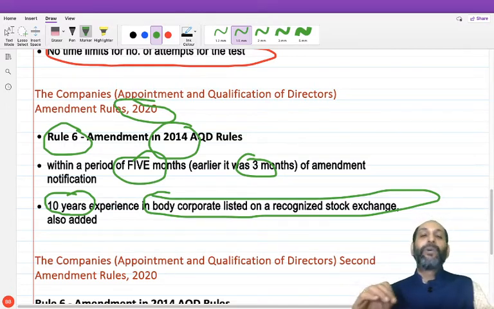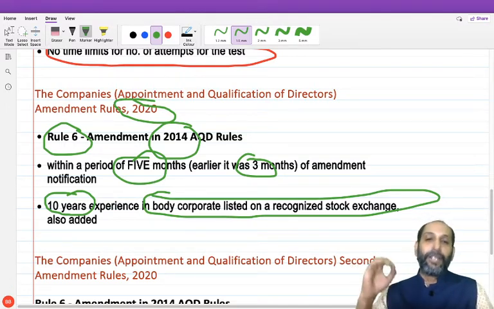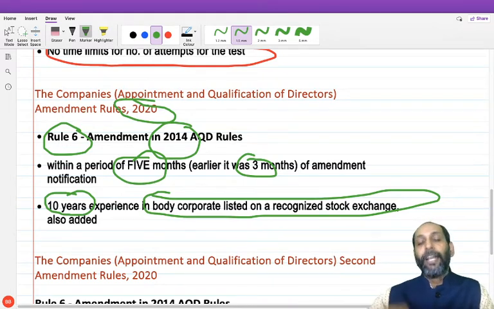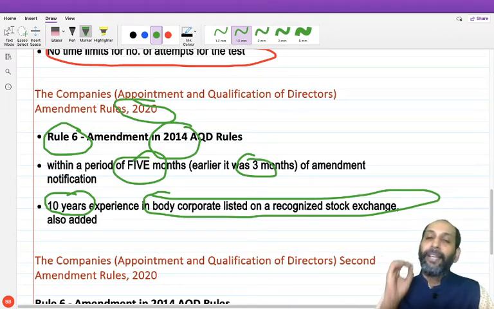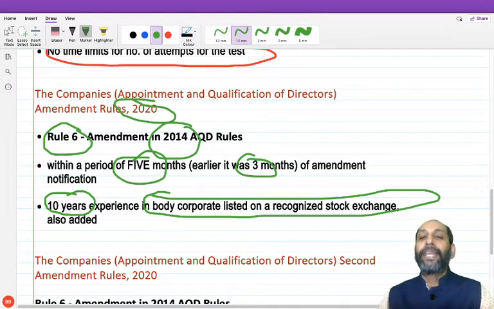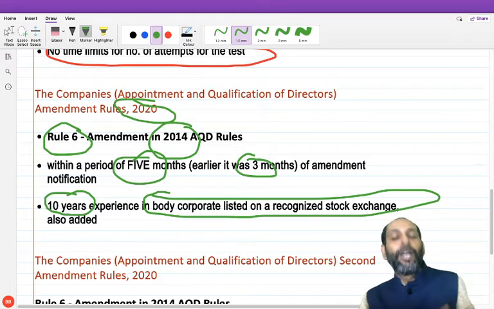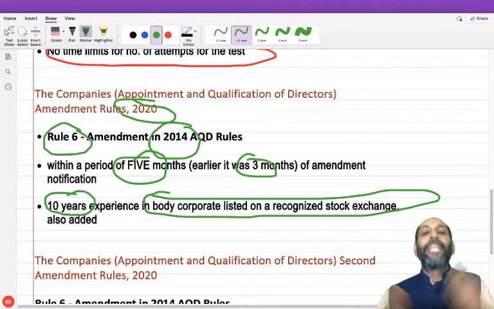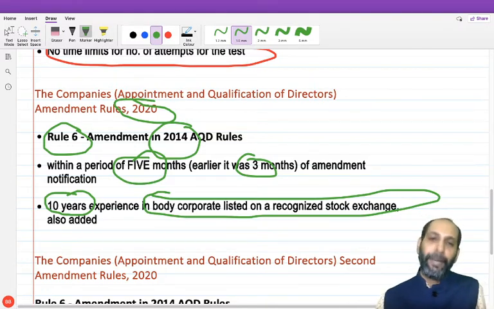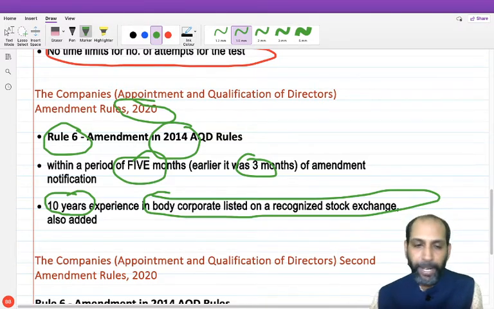So any individual who has acted as a director or as a KMP of any body corporate which is a listed entity, having 10 years experience, will be exempted from the online proficiency test. The intention of the law is very simple: people who already have hands-on experience of one decade need not sit for this examination and pass it, and of course can qualify as an independent director.